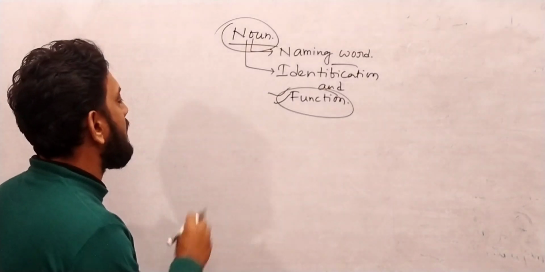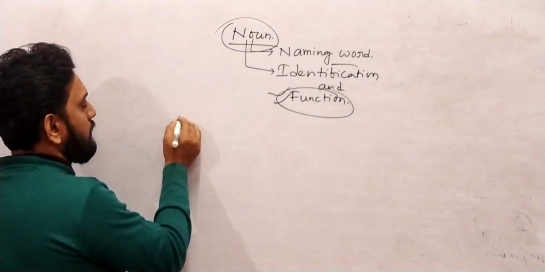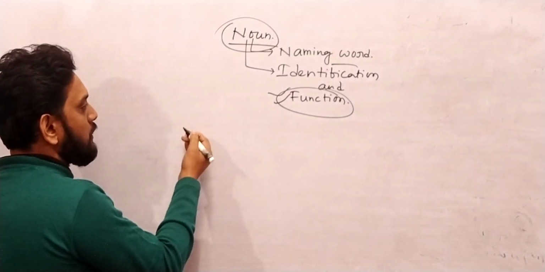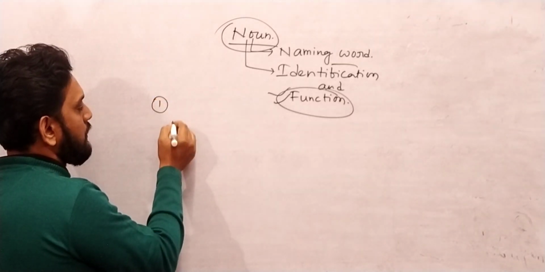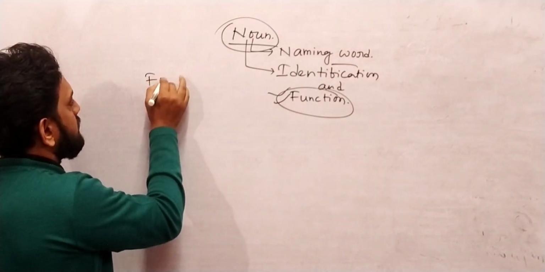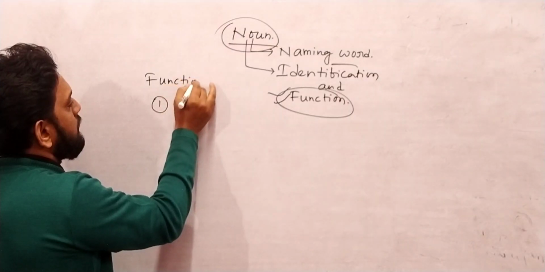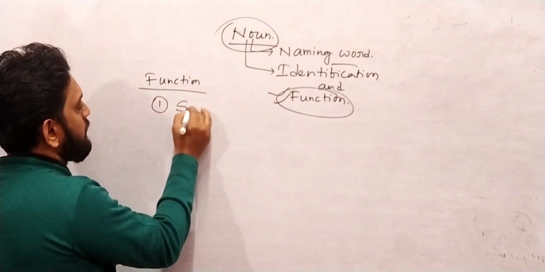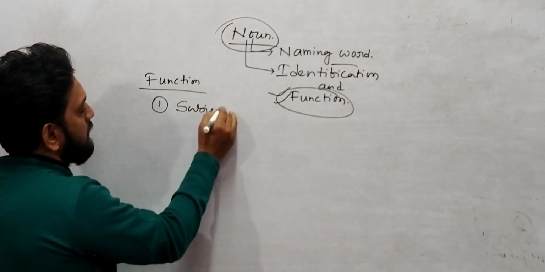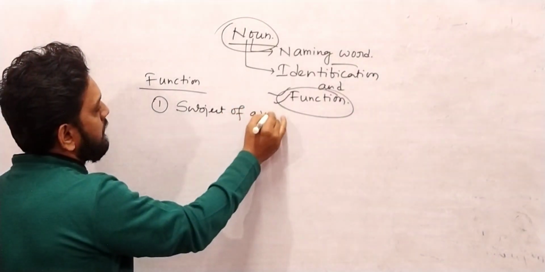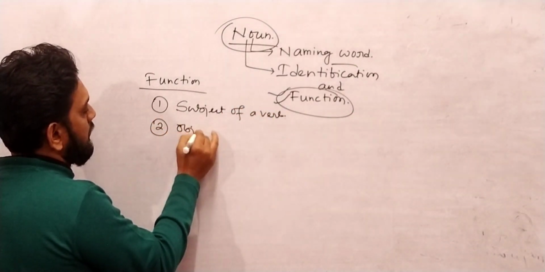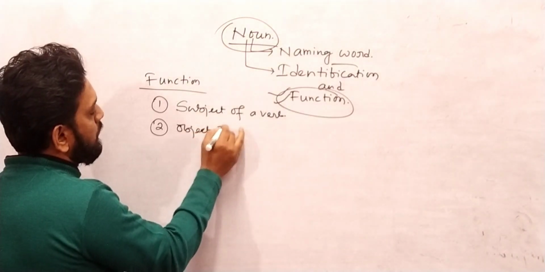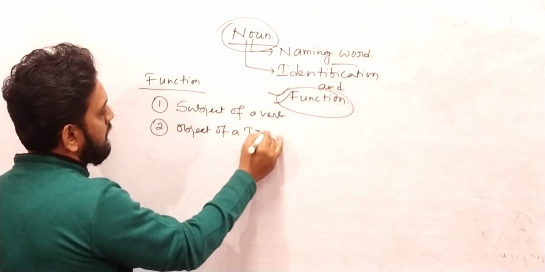Now let me define it. How can you understand a noun? What is the function of a noun? The functions of a noun: first one is subject of a verb. Second one is object of a transitive verb.